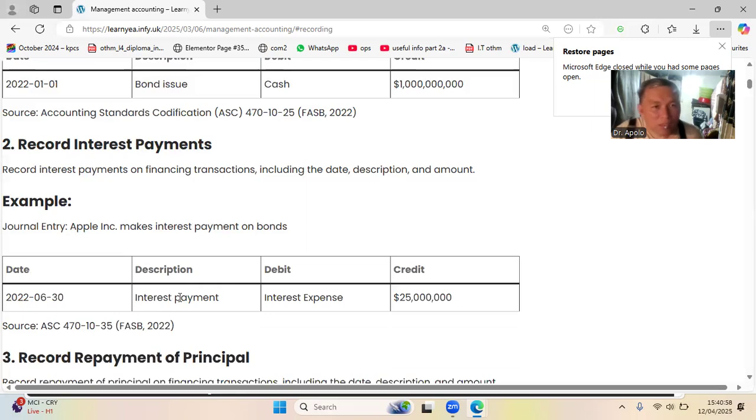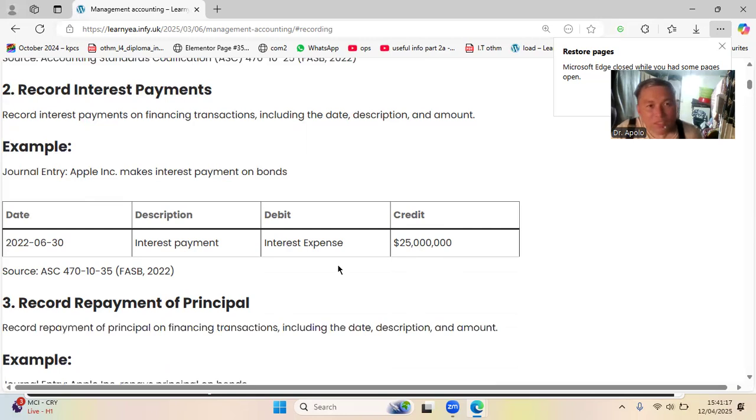So the journal entry description is interest payment: debit interest expense and credit. Take note, this is the record of the interest payment. Again, debit interest expense and then credit, for example, 225 million. This is just a record.